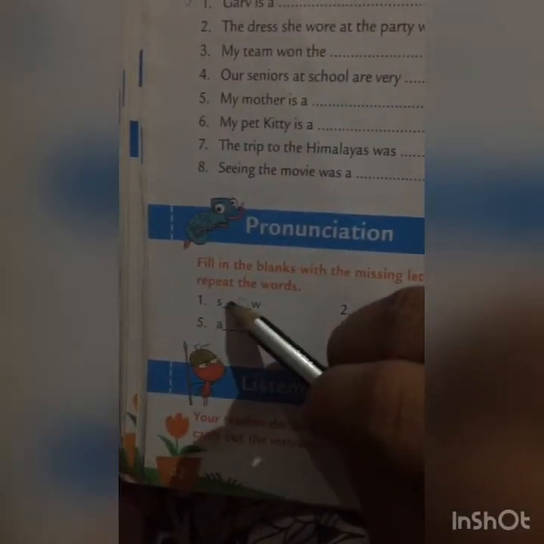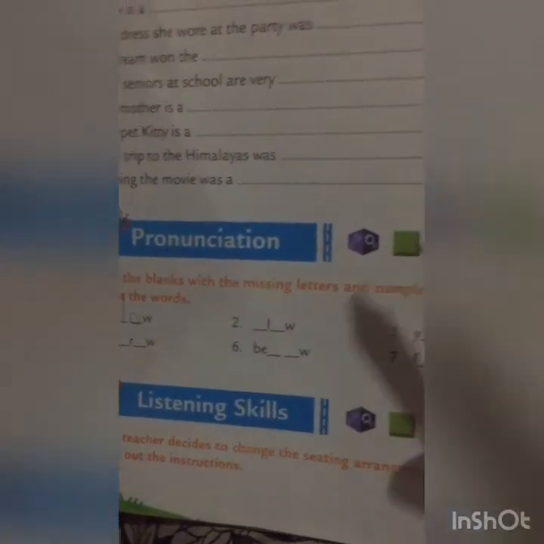I will give you an example, and we have to write the missing letters in the blanks. Okay, it is mentioned that it is an ow word. So what is the missing letter here? L. The word is slow.